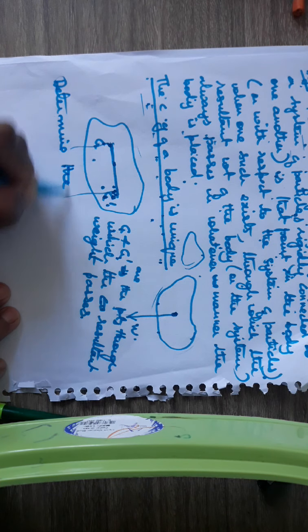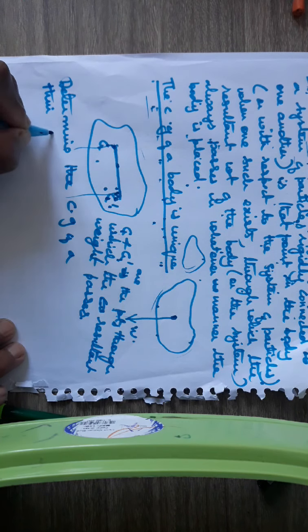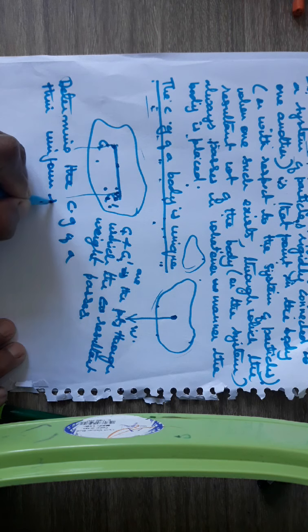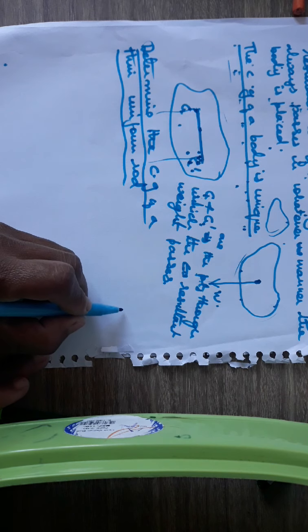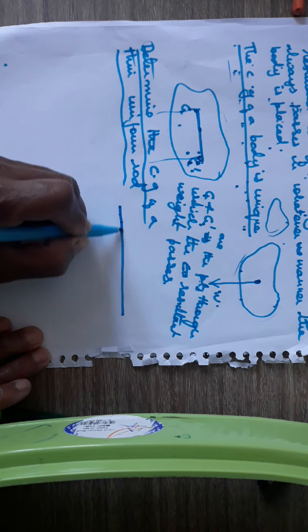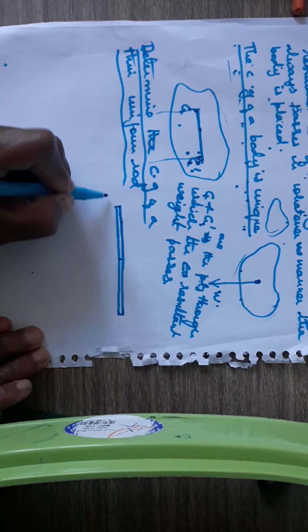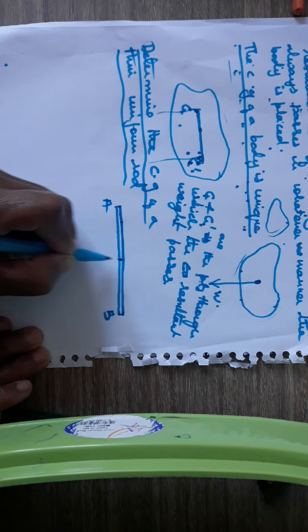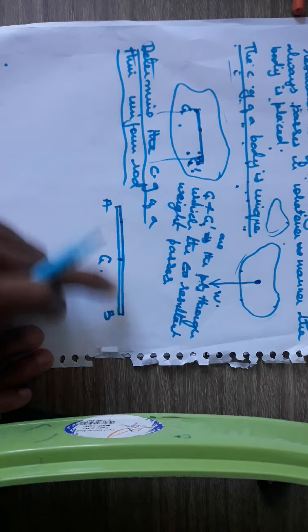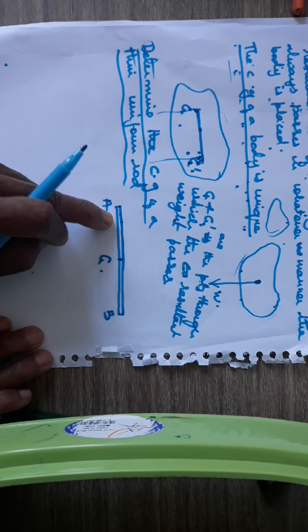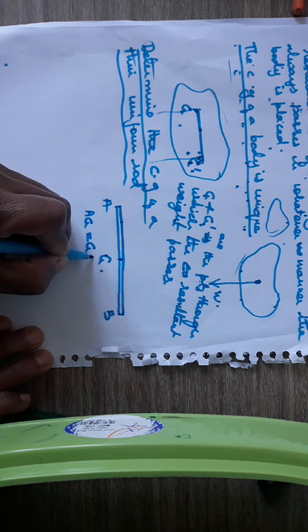So now, how to determine the CG of a thin uniform rod? Suppose this is a thin uniform rod. You draw it nicely using a scale. Let AB be a thin uniform rod and G be the midpoint of AB. Now what we are going to do is find out the CG of this thin uniform rod. G here is the midpoint of AB, meaning AG is equal to GB.